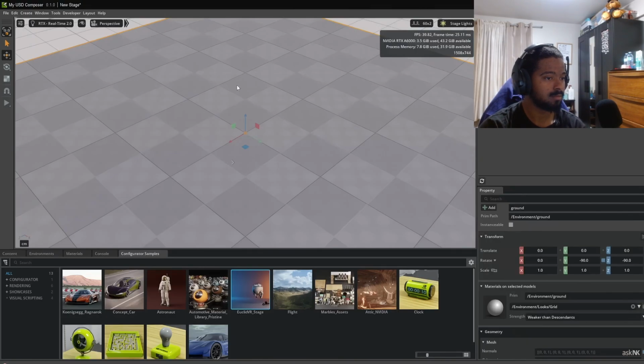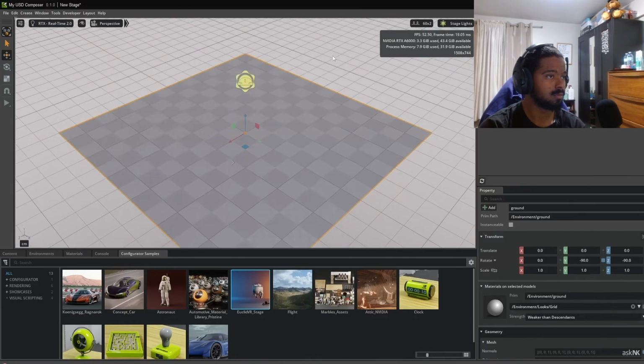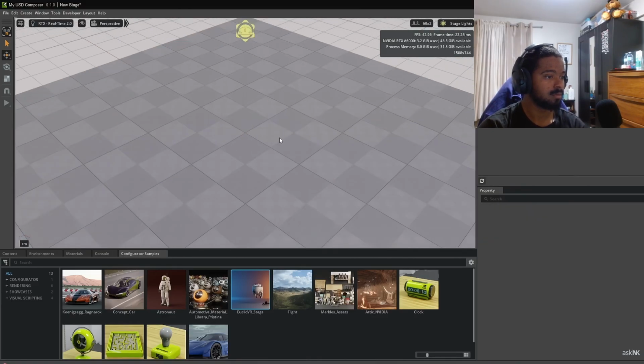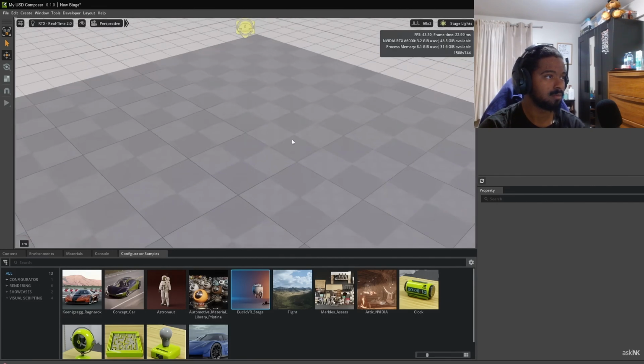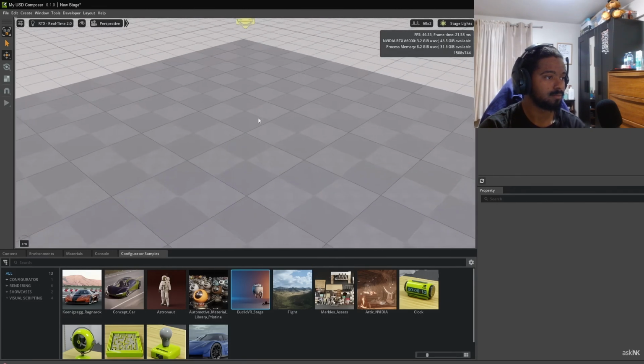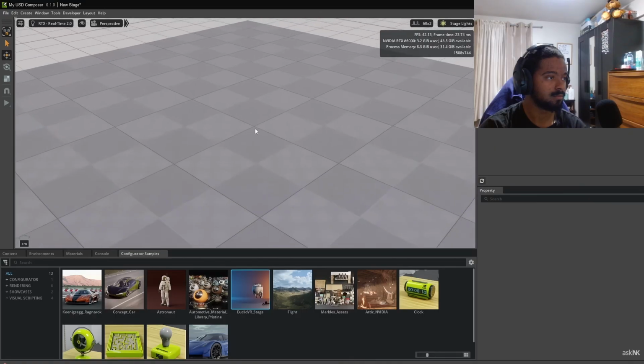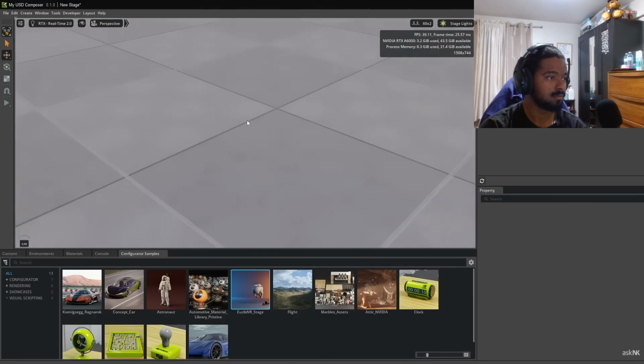So with the NVIDIA Omniverse open right here, there's a couple of things that we can do. First off, we can move around our scene, which is basic. So if we hold down Alt and our left mouse button, we can orbit. Alt and right mouse button, you can zoom in and out, and Alt and middle mouse button, you can pan. Of course, you can zoom in and out with your middle mouse button as well.